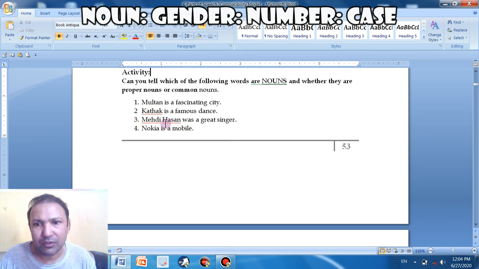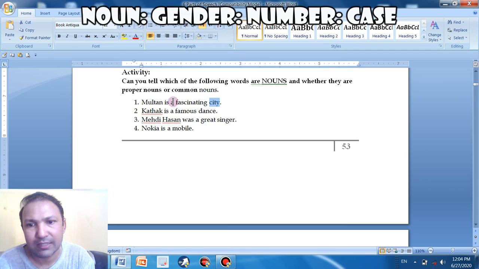So you have to identify the nouns first, and then you have to identify them more as proper or common nouns. So Multan is a fascinating city. What are the nouns here? Multan and city. City is a common noun, very simple, because Lahore is also a city, and Karachi and Multan. That's proper noun, because we name the city. Similar is the case in the second example, that is Kathak dance is famous dance. Dance is common noun, and Kathak is the name of some dance, because there are many types, and we have written here one name, so that is proper noun.